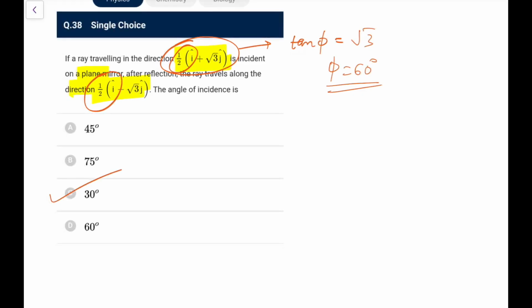The answer given is wrong, and the explanation is also wrong in your app. It is given that deviation is 180 minus I, it is not, it is 180 minus 2I. So it's given wrong here, so the answer should be 30 degrees.